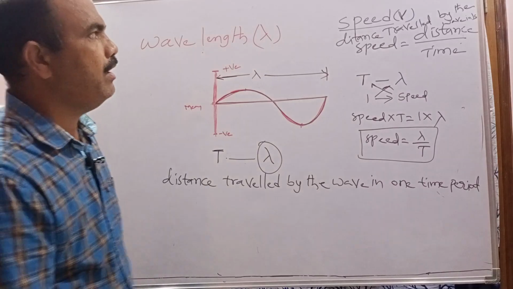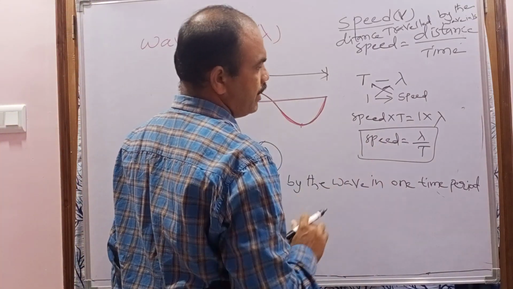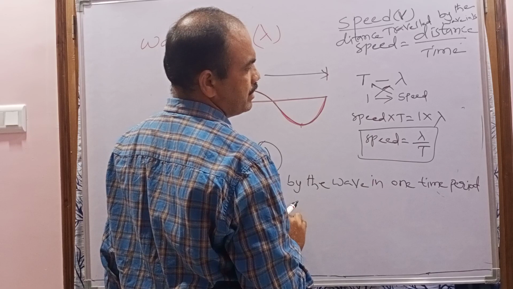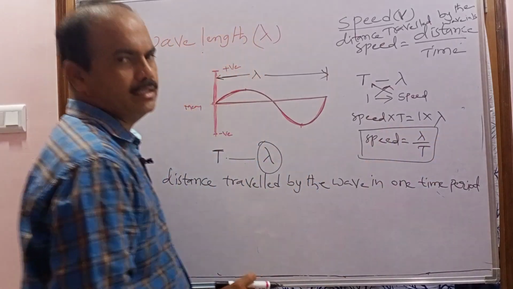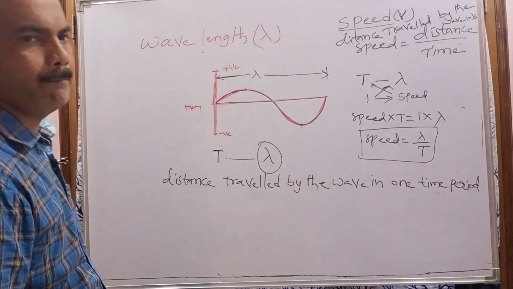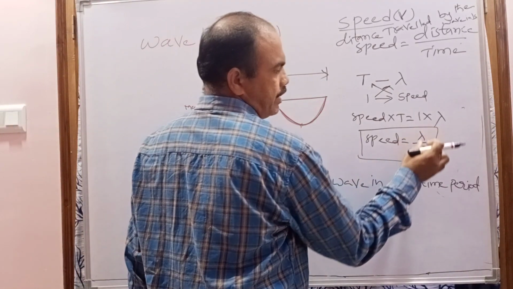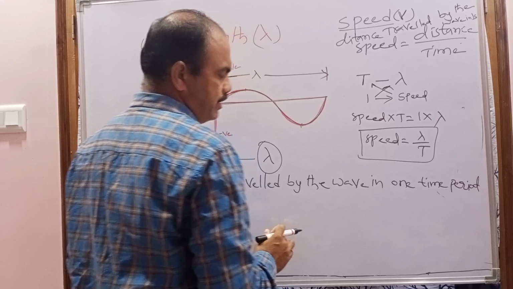So what is the formula of the speed of the wave? The speed of the wave is equal to how much? Wavelength by time period. Wavelength by time period will be known as what? Speed.